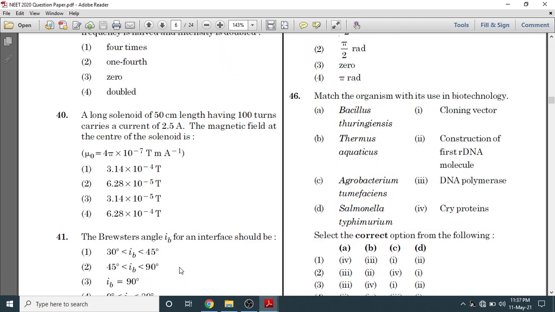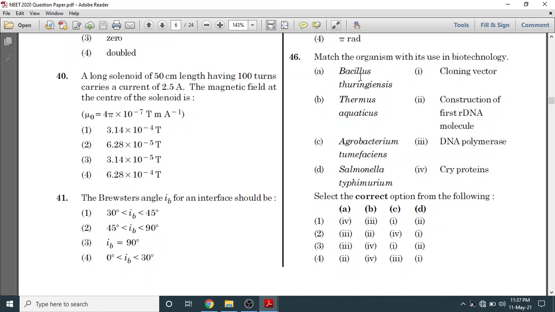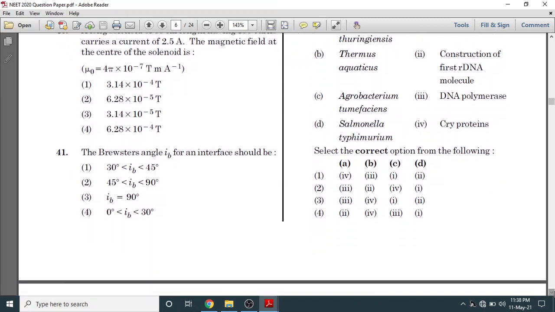So after analyzing all these, we can say Bacillus thuringiensis will match with cry protein, so A will match with 4. So we can see the option number 1. Let's match others. Thermus aquaticus with DNA polymerase, Agrobacterium tumefaciens with cloning vector, and Salmonella typhimurium with construction of first recombinant DNA. So the answer of question number 46 will be option number 1. Now move on to the next question.